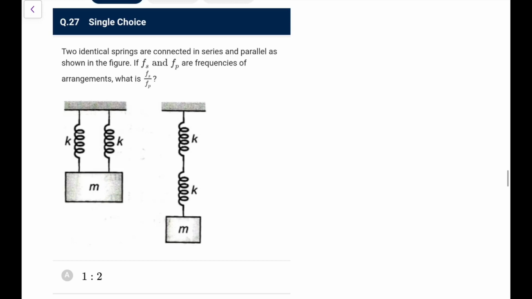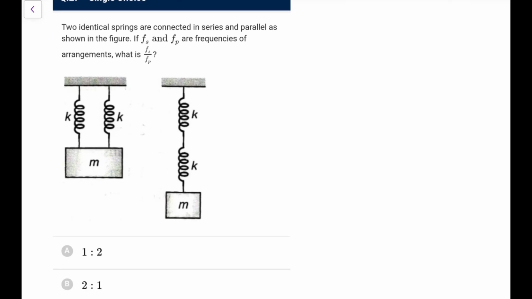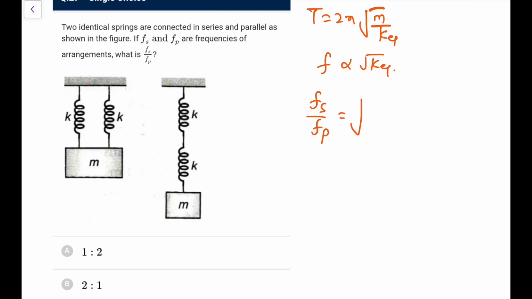Next. 2 identical springs are connected in series and parallel as shown in the figure. Fs and Fp are the frequencies of the arrangements. What is Fs by Fp? So again it is not that tough one. You know the time period is 2 pi root of m by k equivalent. So F would be proportional to root of k equivalent, that is for sure. So Fs by Fp would be equal to root of k in series to root of k in parallel.